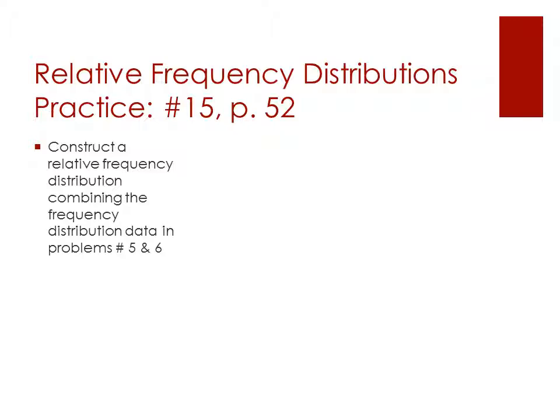Now, let's take a look and produce one of these ourselves. You're going to go through and construct a relative frequency distribution, combining the frequency distribution data in problems 5 and 6. So this is working through practice problem 15 on page 52. If you look at those distributions, you're going to see one is looking at the age of the actress when she won her Oscar, and the other is looking at the age of the actor when he won his Oscar. So, let's take a look at how we can construct a relative frequency distribution for this data, and what conclusions that can help us draw.